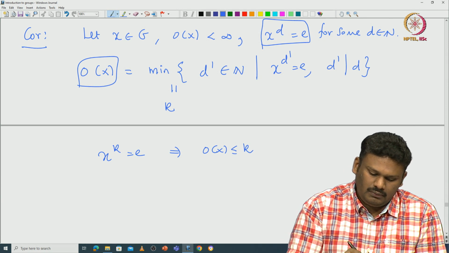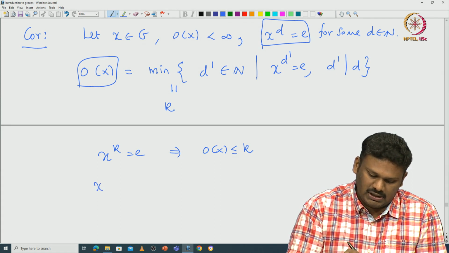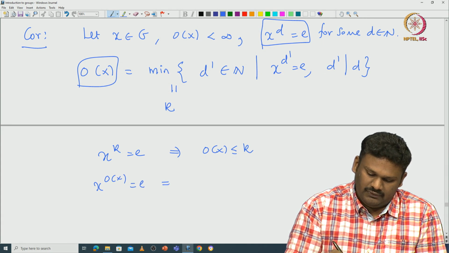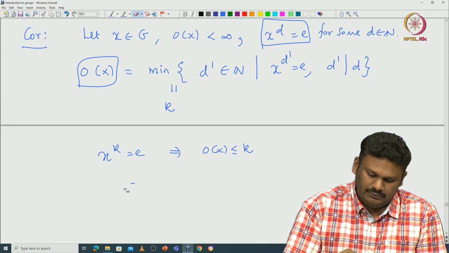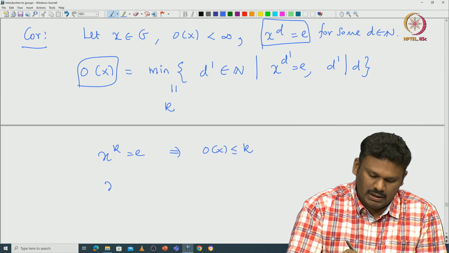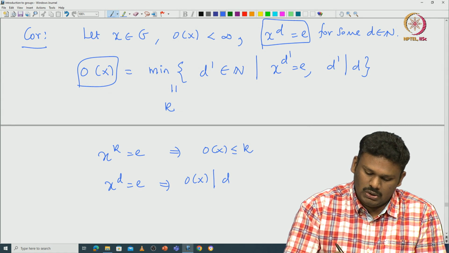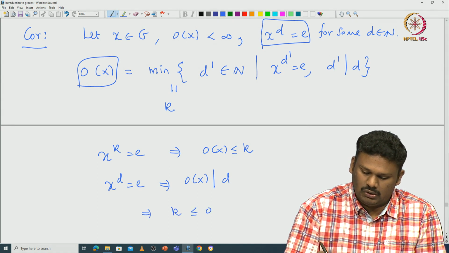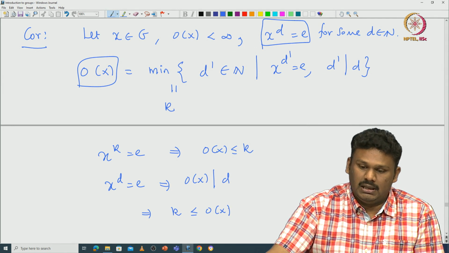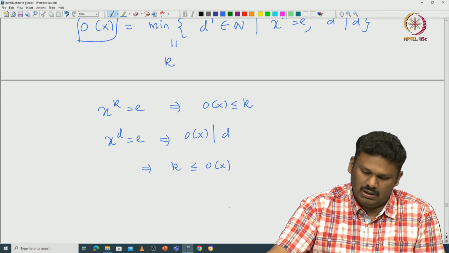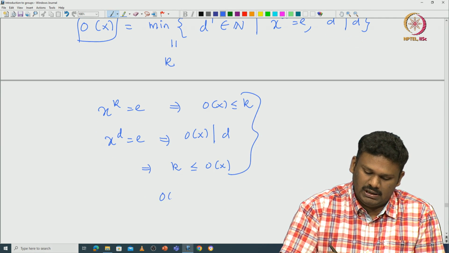Now, x^(order of x) is identity, and that would imply that x^d is identity, and that would imply that the order of x divides d. So, that means this k has to be less than or equal to the order of x, because k is the smallest divisor such that x^k is identity and k divides d. If you put them together, you can see that the order of x must be equal to k.